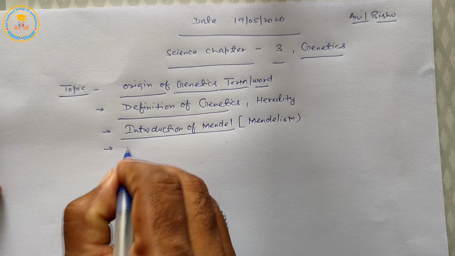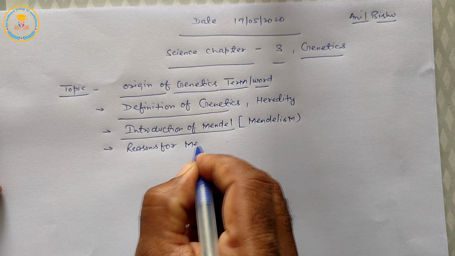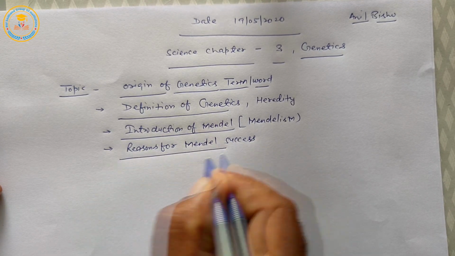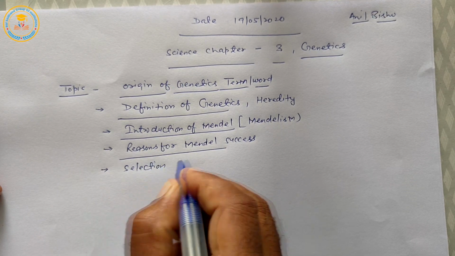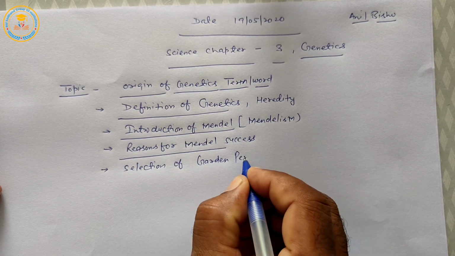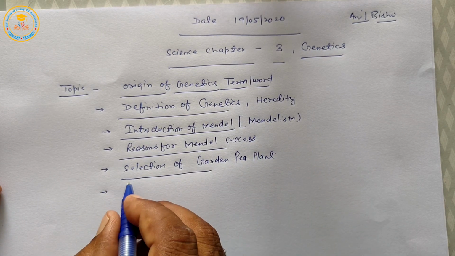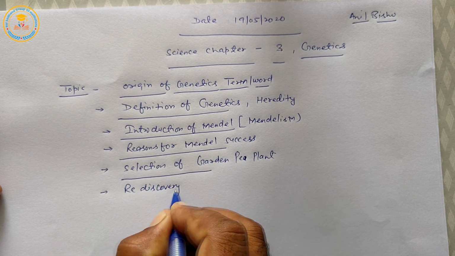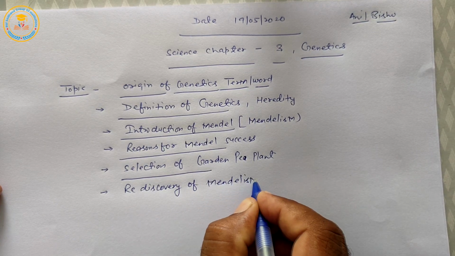Next topic is reasons for Mendel's success. Next is selection of garden pea plant. Next is rediscovery of Mendelism.